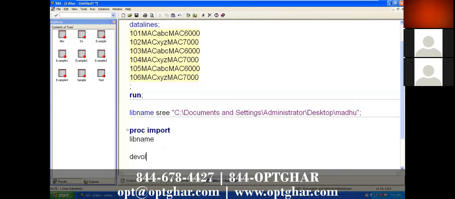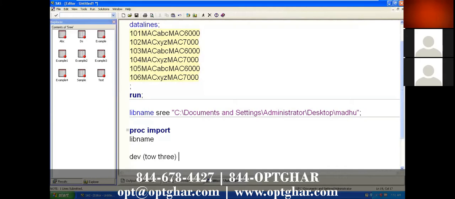Suppose you are working in the development stage, in a development server. You need not import all the data sets. Suppose in that particular location there are hundreds of data sets. Does it require all of them? It doesn't, because to develop the report only 2 or 3 tables are required. To develop the report, maybe the data will be in 2 or 3 data sets.